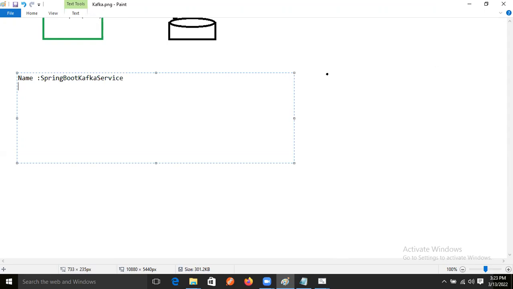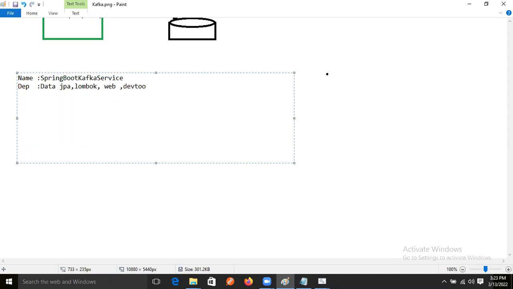Spring Boot Kafka services. What dependencies do we need, guys? First Data JPA, then Lombok, then Spring Web. After that we will take Dev Tools.